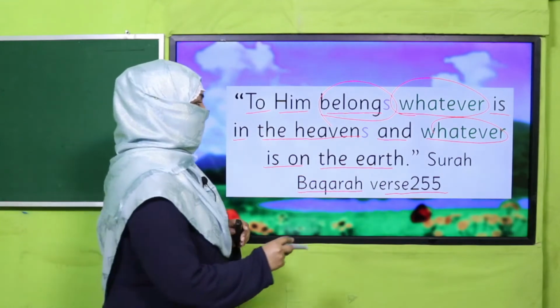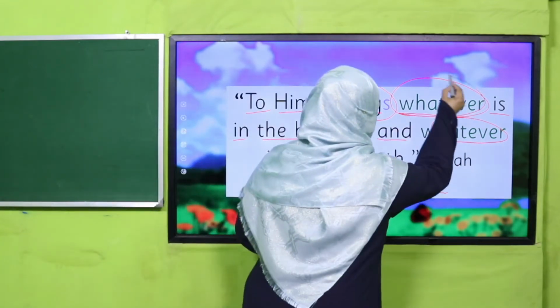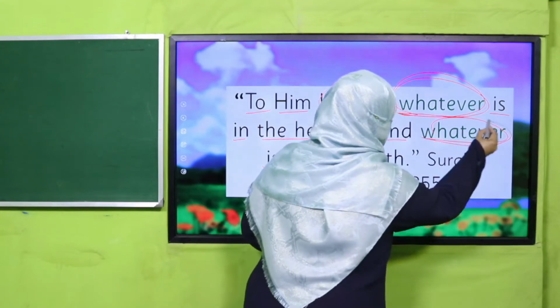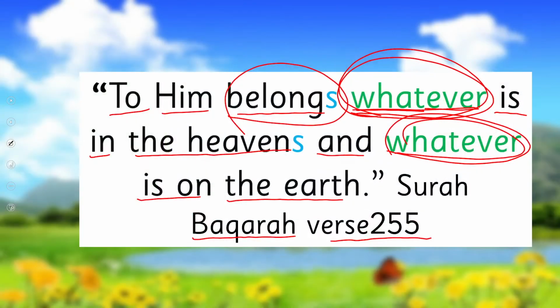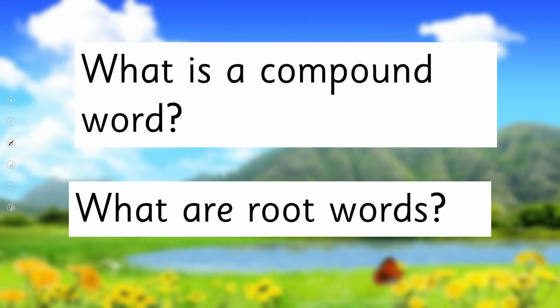So my dear children, I have marked this word here, whatever. Can you see there are two words, what and ever, and they are combined together to make one word, right? So what are such types of words called? Okay, let's find out. First you tell me what is a compound word and what are root words. So pause the video, answer these two questions to your teacher and then come back.